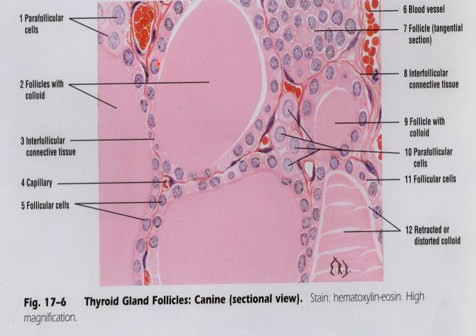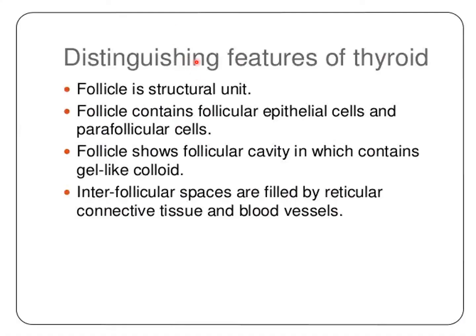These are the follicular cells and the follicle with colloid. So these are the thyroid follicles. Now, the distinguishing feature is that the thyroid follicle is the structural unit. The follicle contains follicular epithelial cells and peripheral parafollicular cells. The follicle shows a follicular cavity containing gel-like colloid. The interfollicular space is filled by reticular connective tissue and blood vessels.